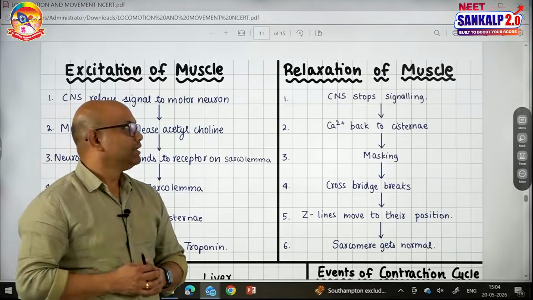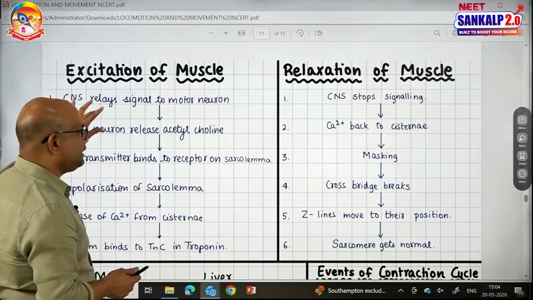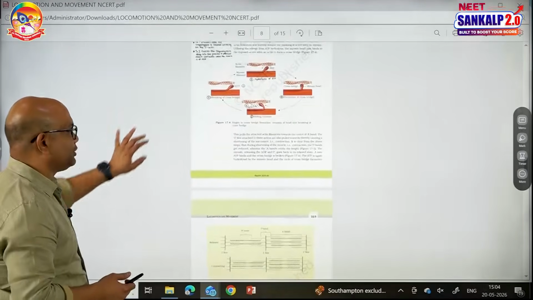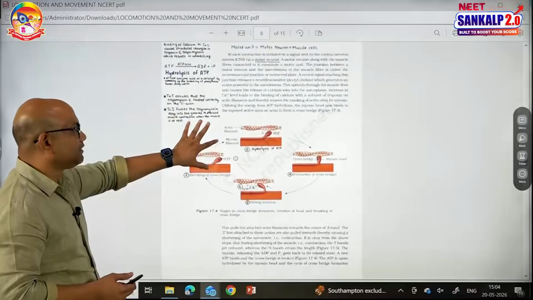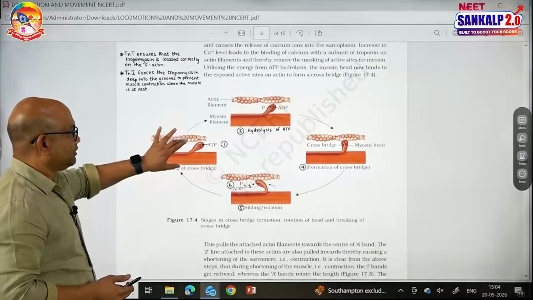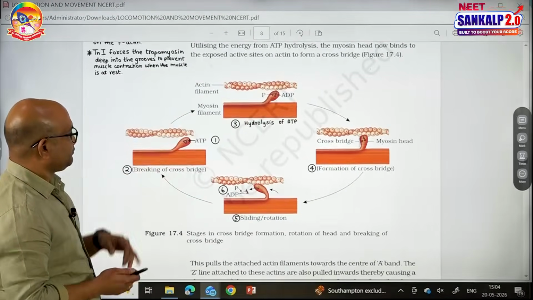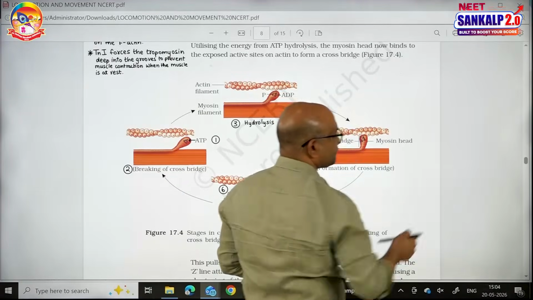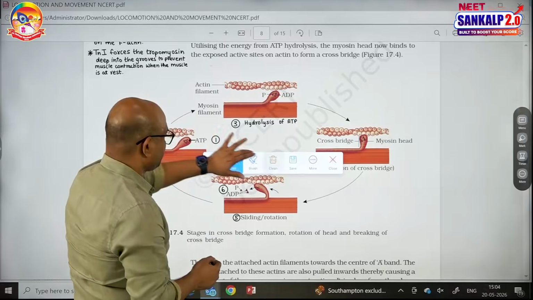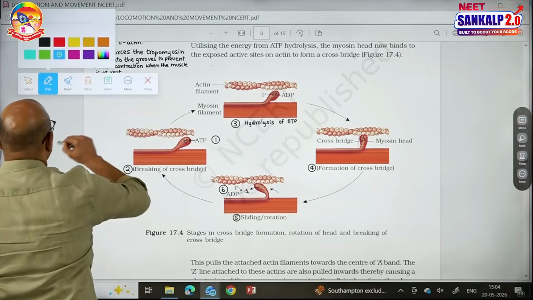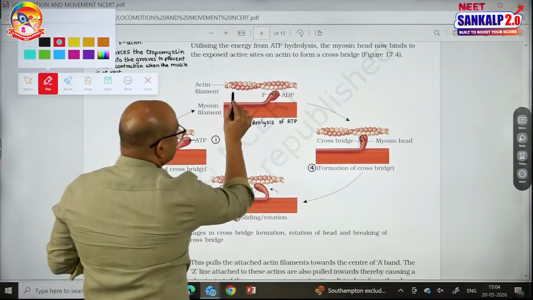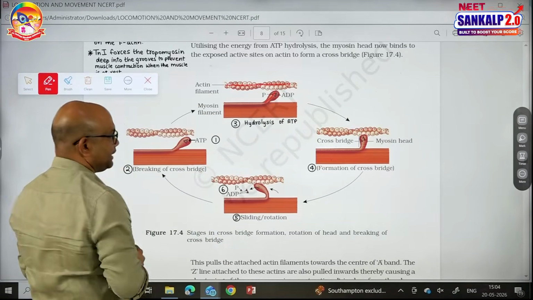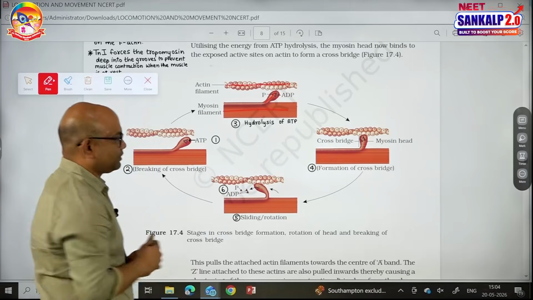Contraction followed by relaxation. In NCERT, they have mentioned the events of one contraction cycle in a picture. Let me explain this. These events are very, very important, guys. See, in this picture, this is the thin filament, this is the cross arm, the myosin head, the thick filament.